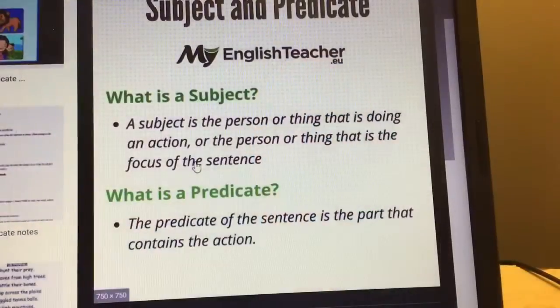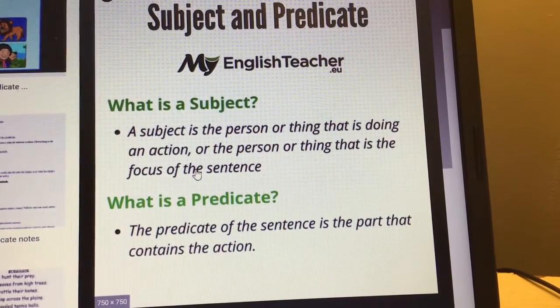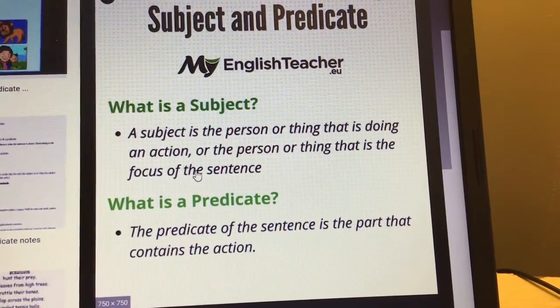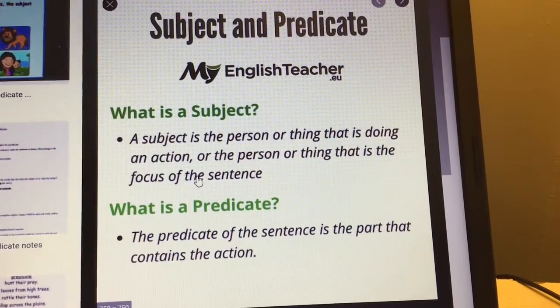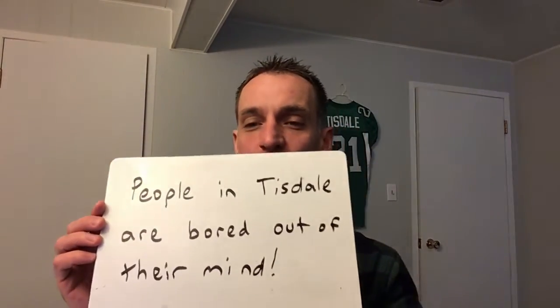Okay. Now what we're going to do right now is talk about subject and predicate. So, the subject is the person or thing that is doing an action, or the person or thing that is the focus of the sentence. What is the predicate? The predicate of the sentence is the part that contains the action. Basically, the subject is who or what is the sentence about. The predicate, what about them? What do they do?